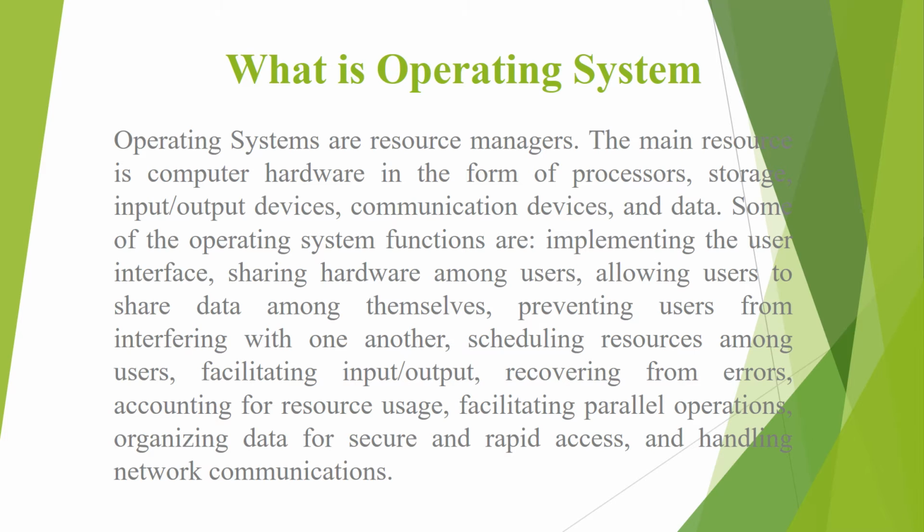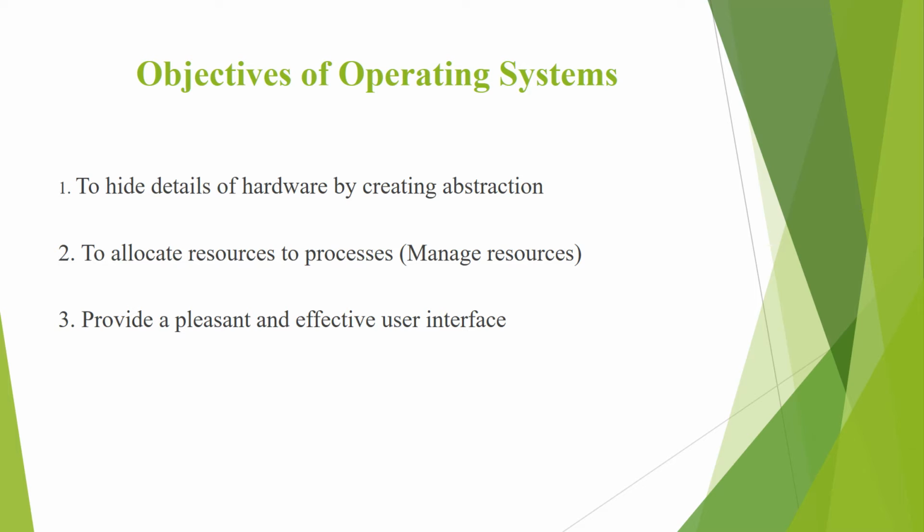Then there are three main objectives of operating system. First one, to hide details of hardware by creating abstraction. Second, to allocate resources to processes. And third one is to provide a pleasant and effective user interface.